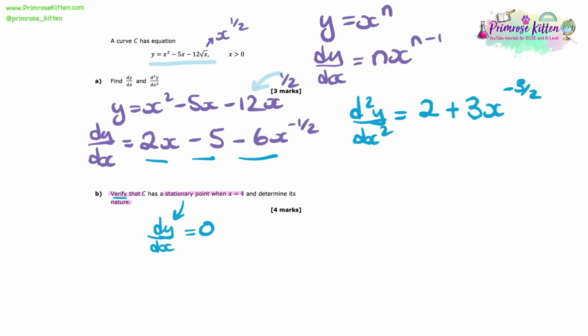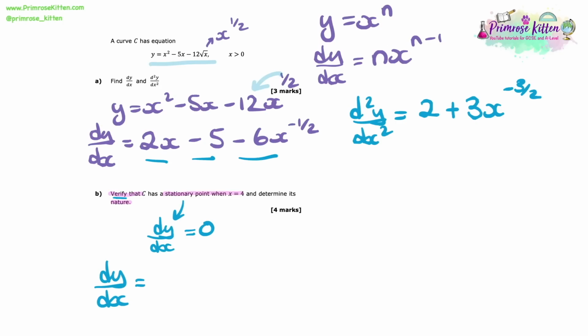So because we're asked to verify that there's a stationary point when x equals 4, what we can do is just substitute x equals 4 into our equation for dy/dx and see what it equals. If it does indeed equal 0, then we have verified that there is a stationary point when x equals 4. So let's do that then.